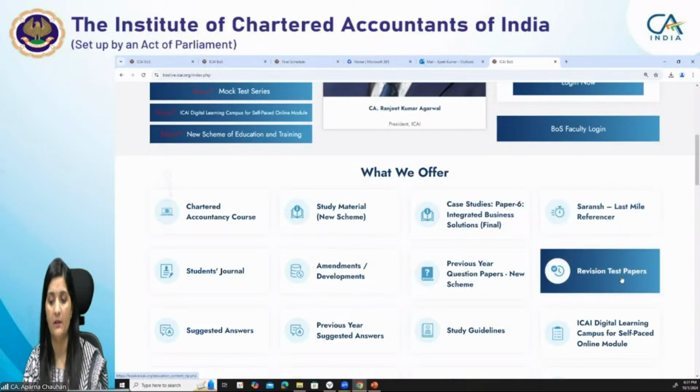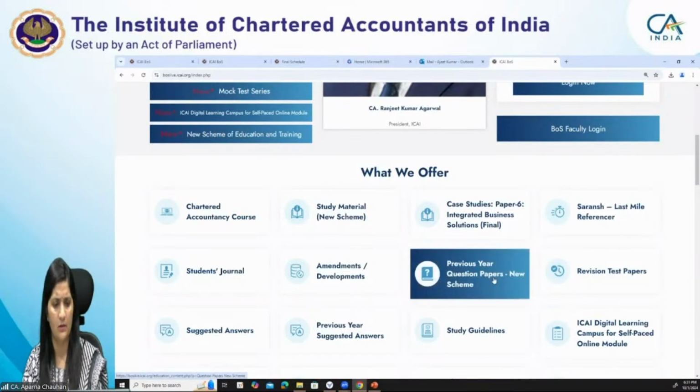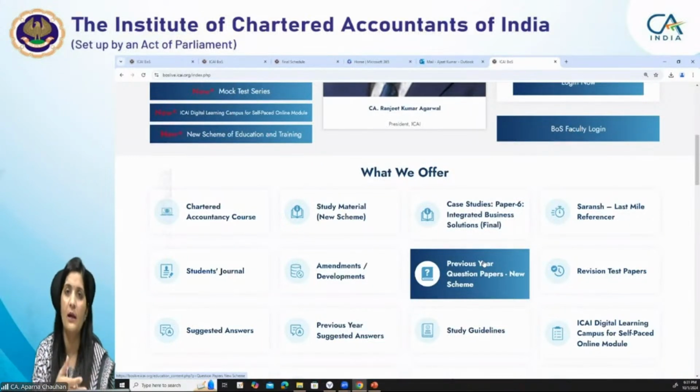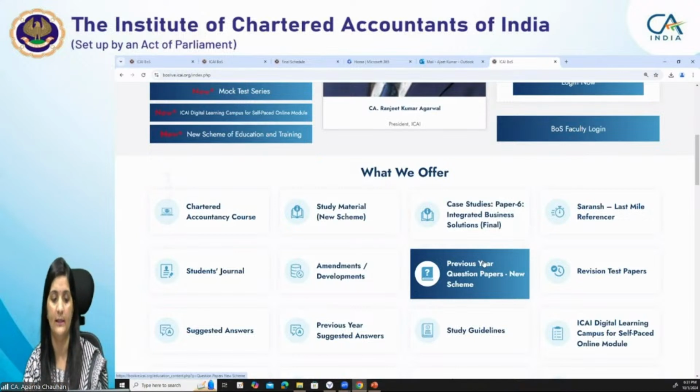Then RTPs, revisionary test papers, are there, and your previous year question papers. For direct tax laws we do not advise doing the old papers, because they need regular updating. In case you are able to do the updates, then you can practice. Otherwise, just do whatever we are releasing latest, the latest publications and latest documents only.